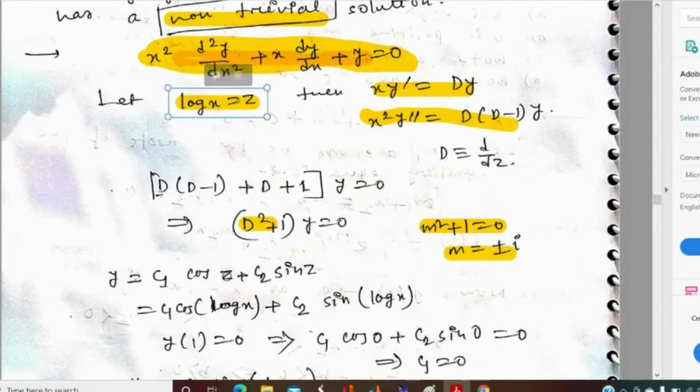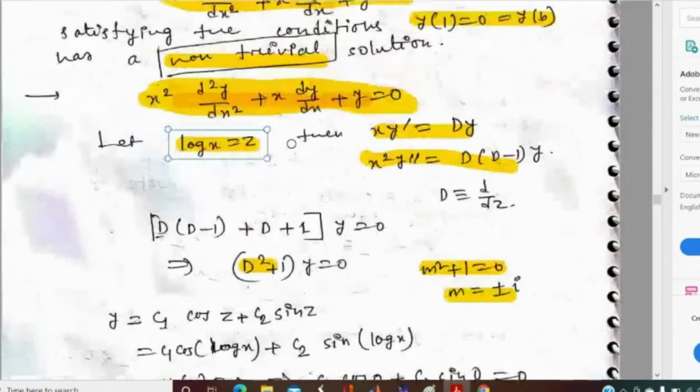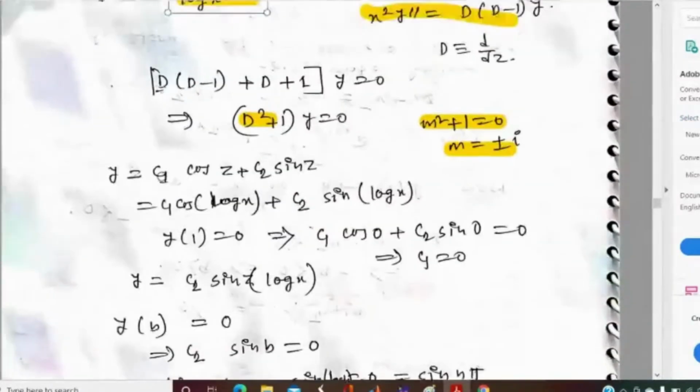So if we substitute, y equals c1 cos log x plus c2 sin log x. In the question, it is given that y at 1 equal to 0 and y at b equal to 0.